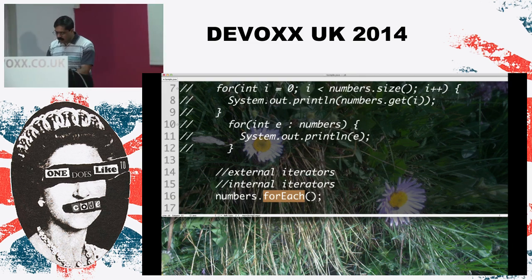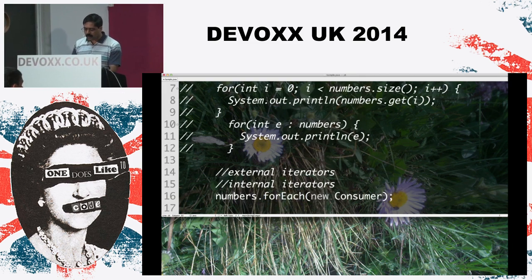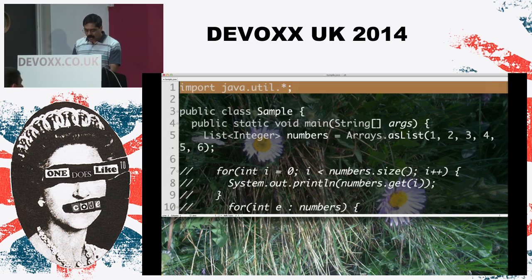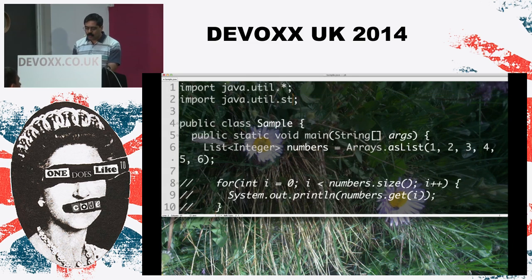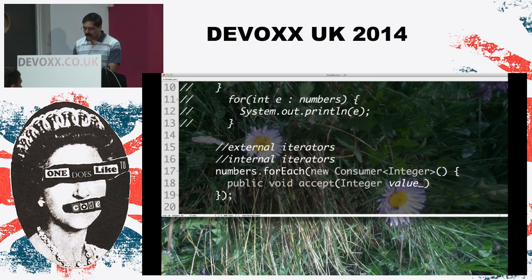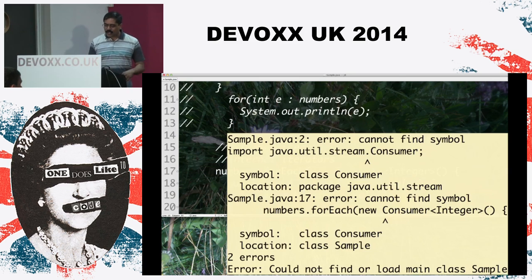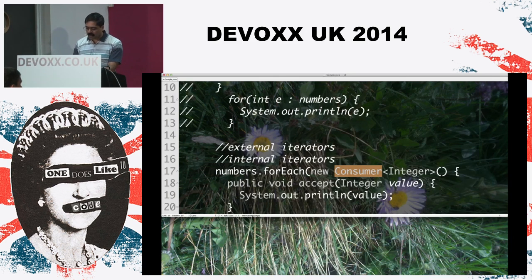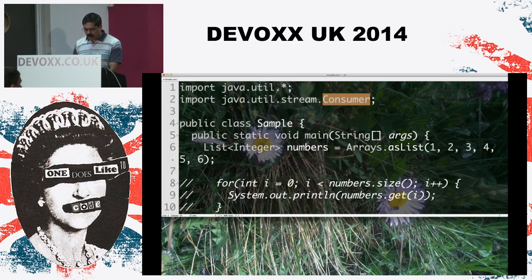So for this, I'm going to go ahead and send to it a new consumer. Now, what in the world is this consumer? I'm going to go ahead and import stream.consumer right here. And once I bring in the consumer, I'm going to ask the consumer to implement this. So I'm going to say Integer, and this is going to be a public void accept method, which accepts an integer called value, and I'm going to simply output the value right here. So we went from an external iterator to an internal iterator in this case. Consumer basically is the object I'm going to use over here. Let me make sure I spelled it right real quick. So that's basically what we are bringing in this case.